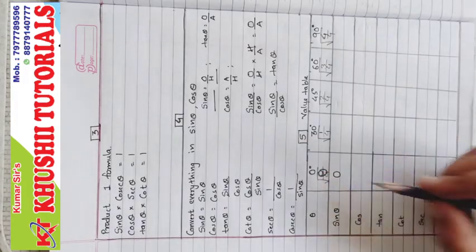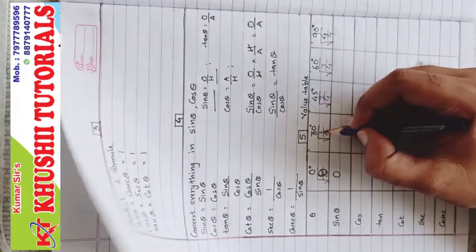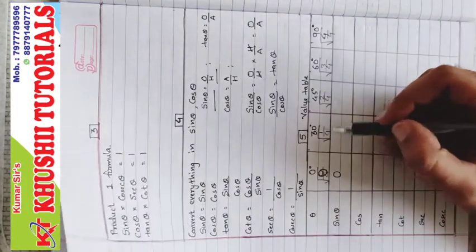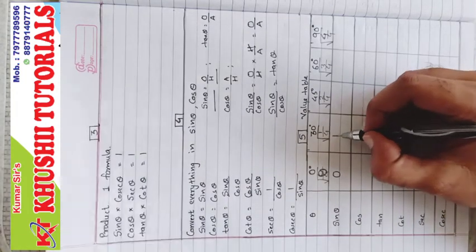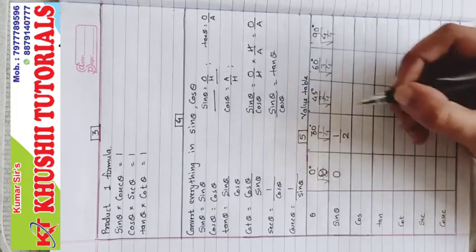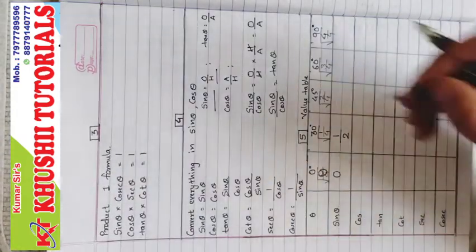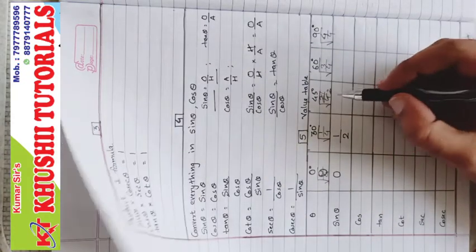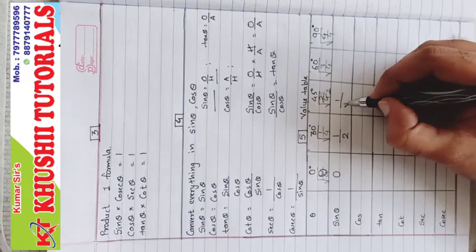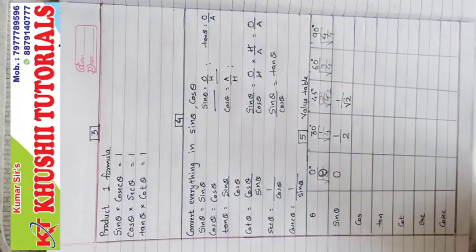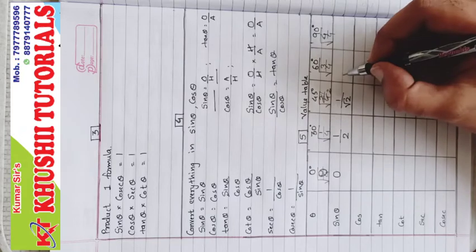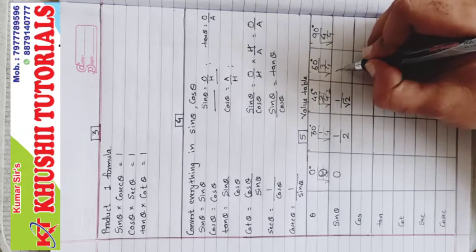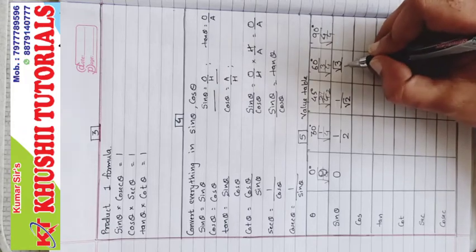Okay, so sin 0 is 0. Now sin 30 here. 1 upon 4, we cannot cancel it, right? It is not reducible. So square root of 1 is 1 and square root of 4 is 2. Now 2 upon 4, yes, you can cancel. 2 ones are 2, 2 twos are 4. Now square root of 1 is 1 and square root of 2 is root 2. Root 3 upon 4, you cannot reduce it, you cannot cancel anything in numerator and denominator. So square root of 3 is root 3 and square root of 4 is 2.